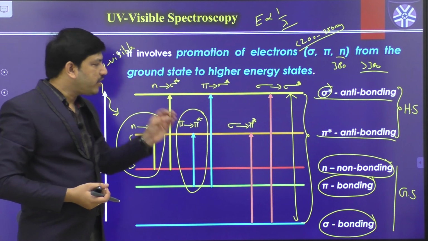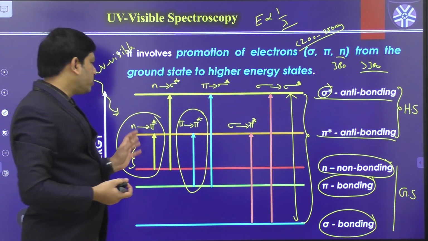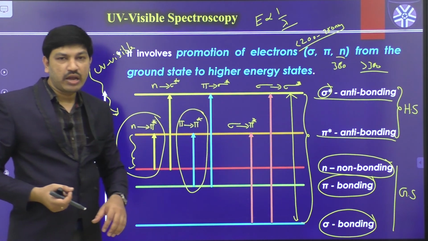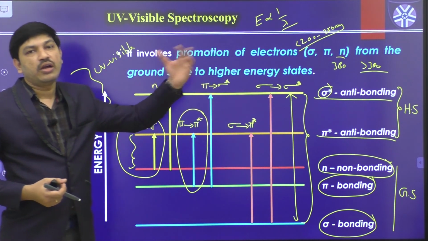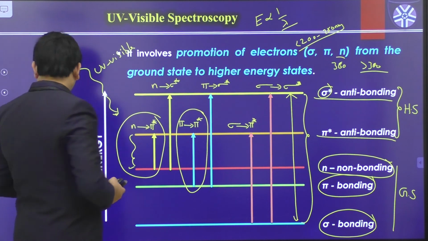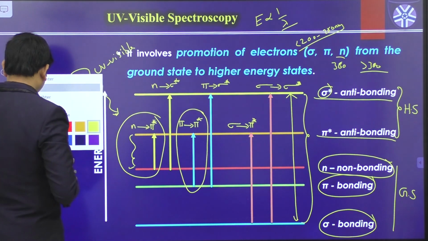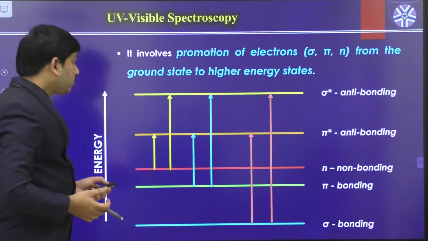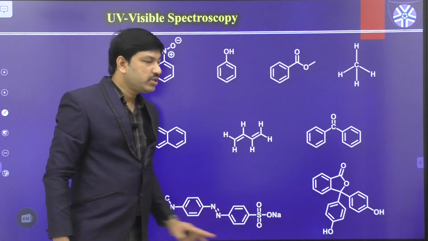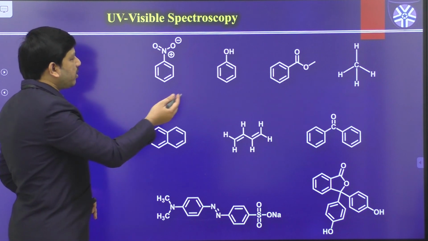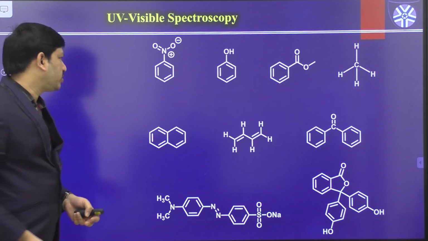Now we have to identify all these different types of electronic transitions in different types of molecules. I am going to show you some examples and we will try to identify the corresponding possible transitions. So you can see here, we have different types of examples. We will see one by one each molecule and what the possible transitions are.